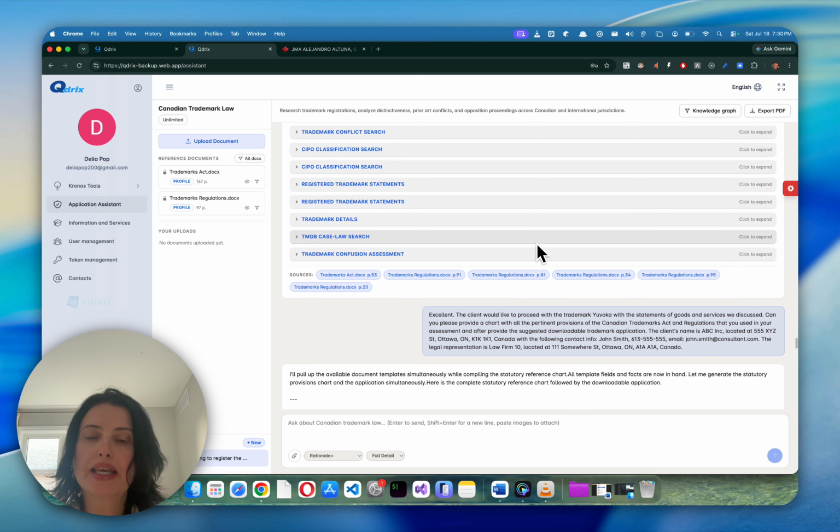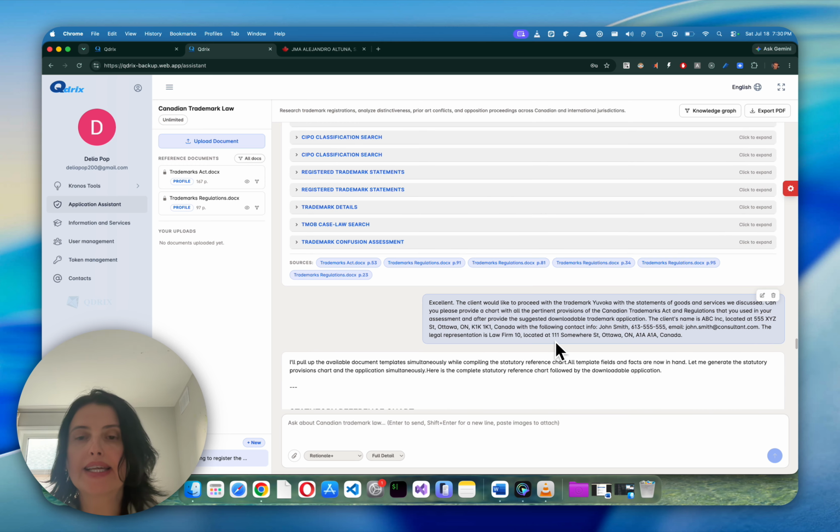Finishing our assessment here, we are advising the assistant that the client would like to proceed with the trademark UVOCA with the statement of goods and services that we discussed. We're asking the assistant to provide a chart with all the pertinent provisions of the Canadian Trademarks Act and regulations that were used in the assessment, and afterwards to provide the suggested downloadable trademark application. In addition, we're providing more information to fill the application, including the client's name, address, contact information, as well as the legal representation information.